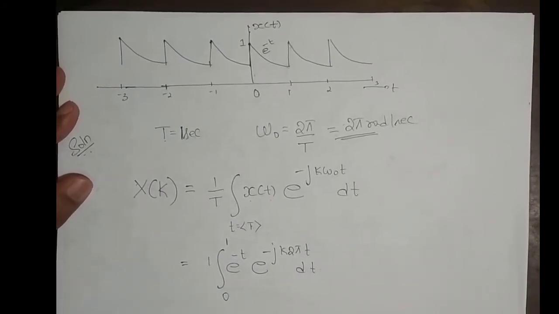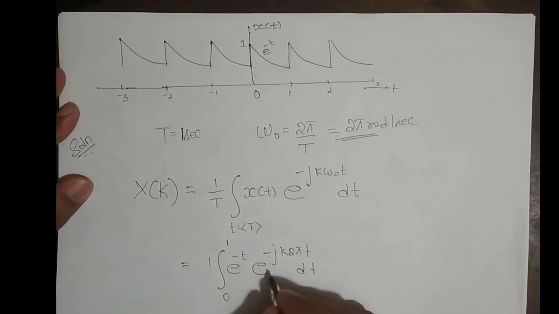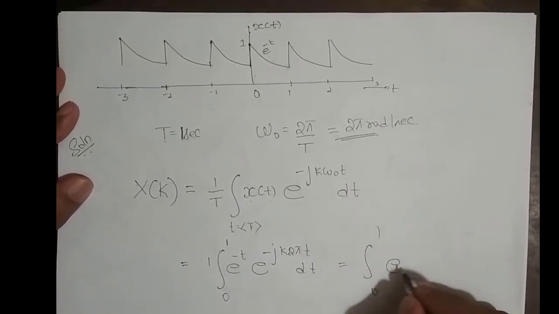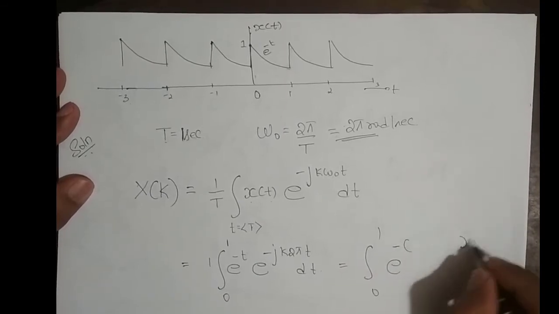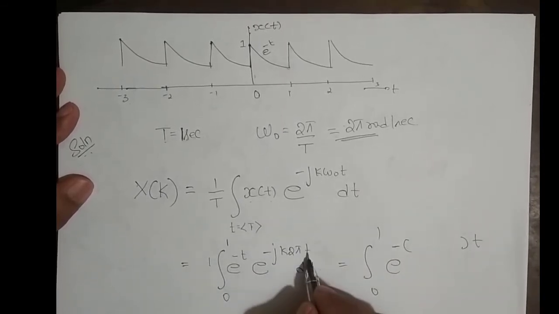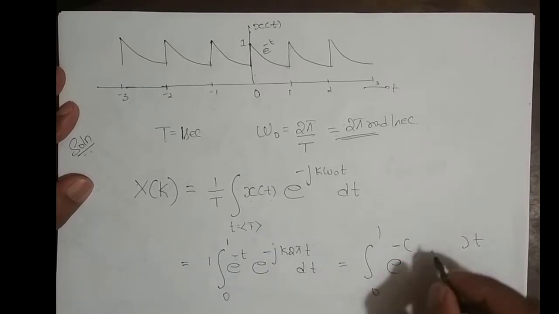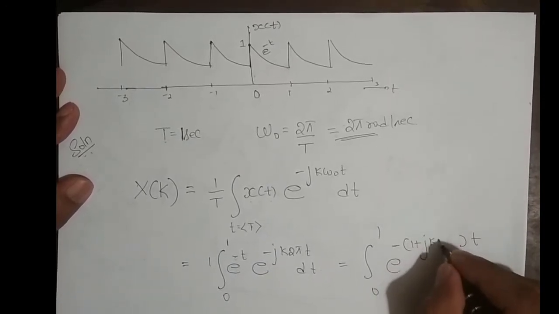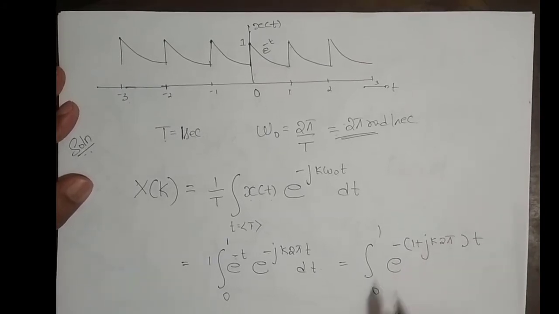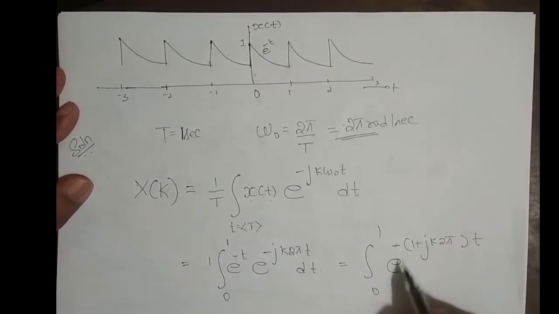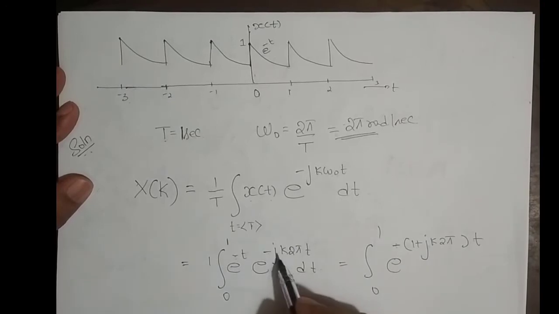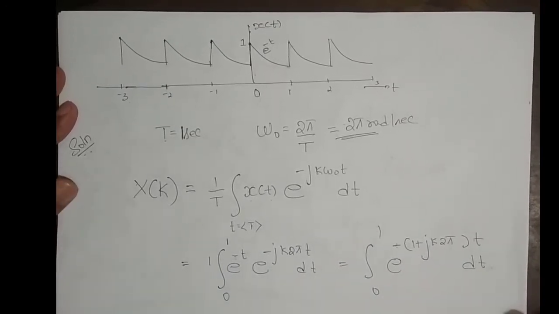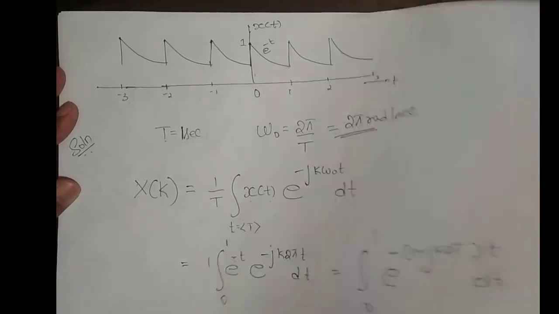Fine. Now I'll take minus t common from these two exponentials. What do I get? Integrating from 0 to 1, e power minus t common, since both have minus t. What do I get? 1 plus j k 2 pi, e power minus j k 2 pi t, and dt. Fine. So now I need to integrate this.